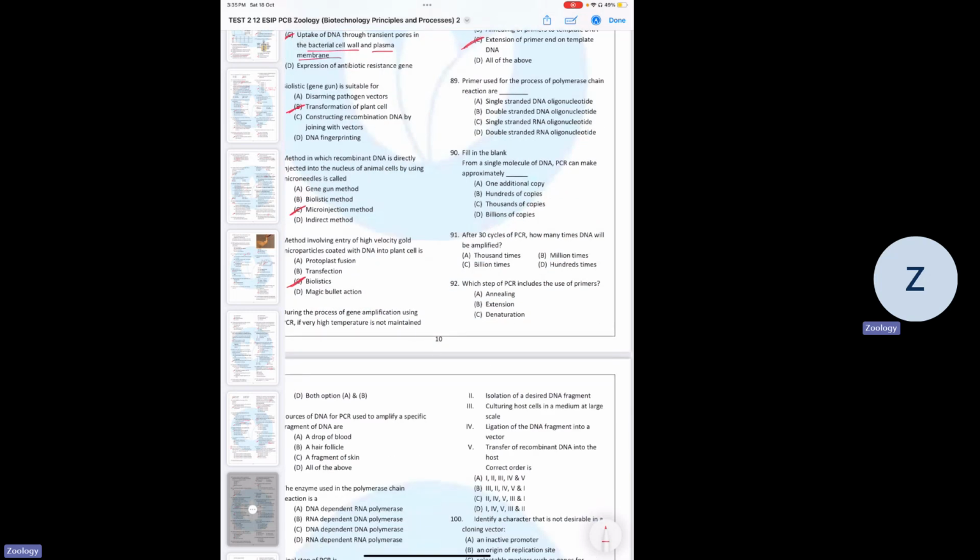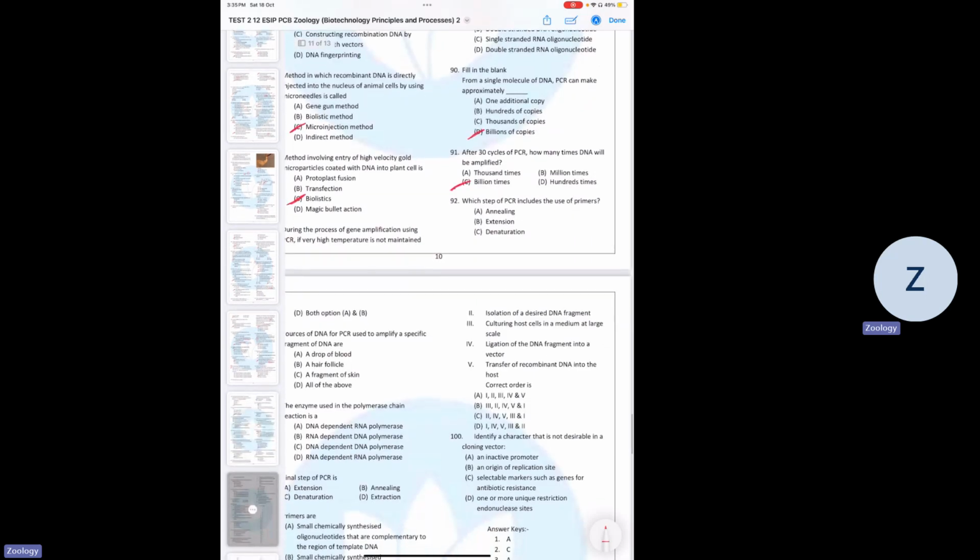89th, primer used for process of polymerase chain reaction. It's single-stranded DNA oligonucleotide. Oligonucleotide means small nucleotide chain, which has fewer bases. 90. It's a line of NCERT that from a single molecule of DNA, PCR can make approximately billions of copies. And in trail of this, the next answer is again billion times. 92. Which step of PCR includes the use of primer? Annealing. In annealing, we do that.